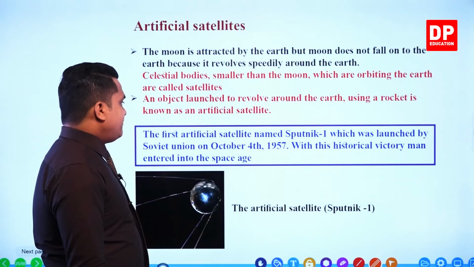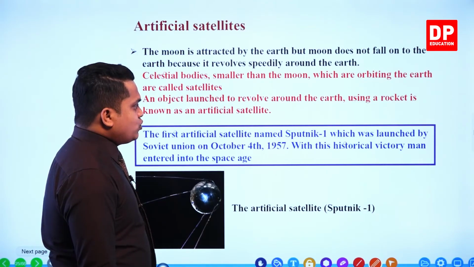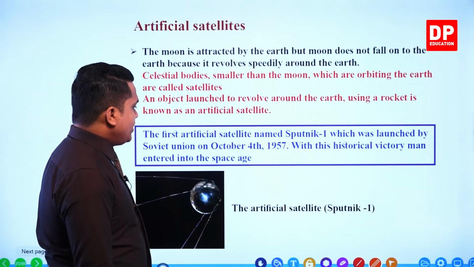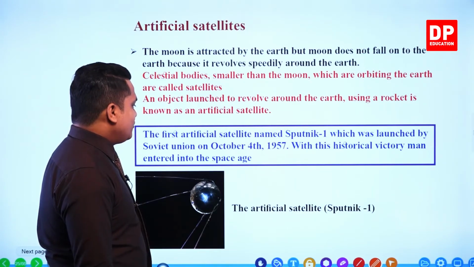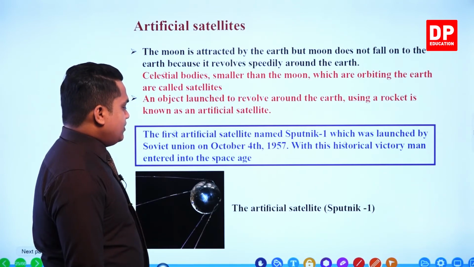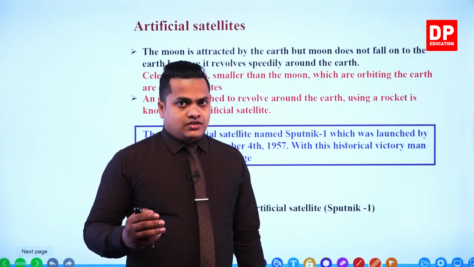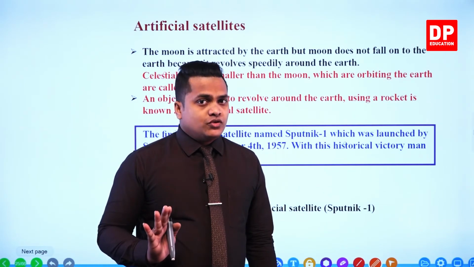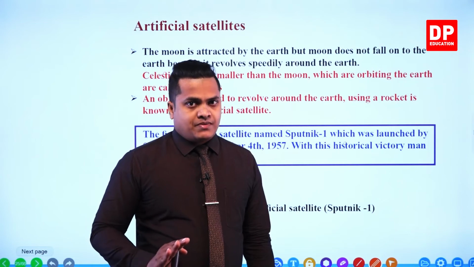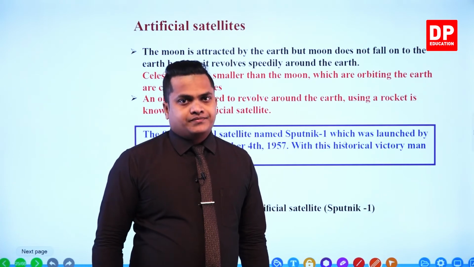Here is the first artificial satellite, named Sputnik 1, which was launched by the Soviet Union on October 4th, 1957. With this historical victory, man entered into the space age. So the first and foremost satellite sent to outer space by man is called Sputnik 1.